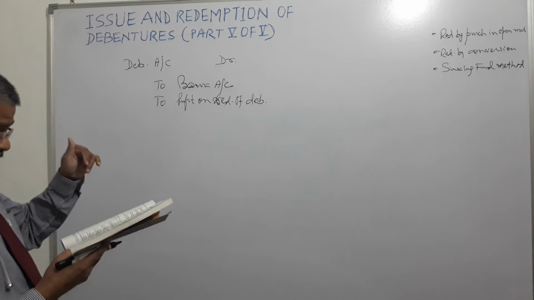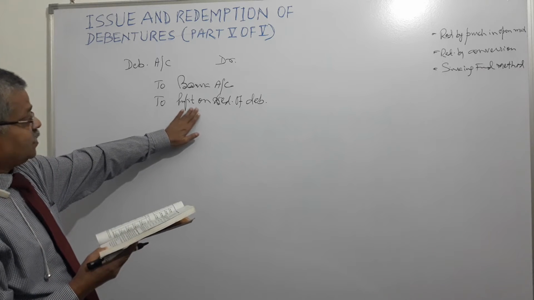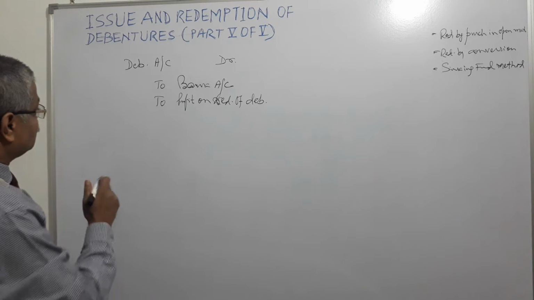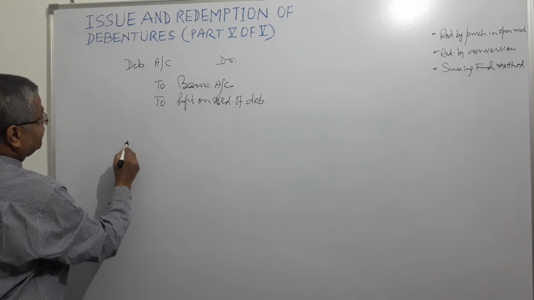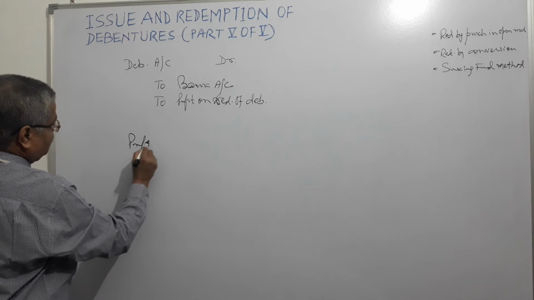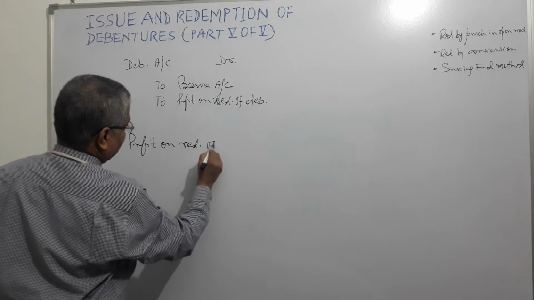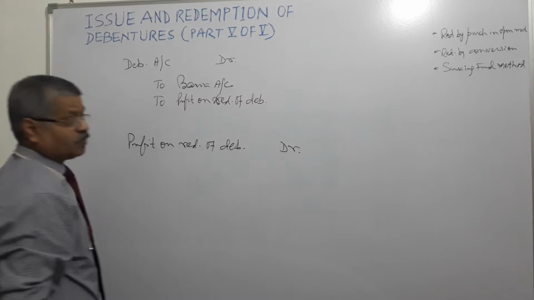And the next entry, what will happen when this profit needs to get transferred? It cannot lie here. It is only a parking account. So what will happen here? This account which was credited, it will be debited. Profit on redemption of debentures, it will be debited, and what will be credited?